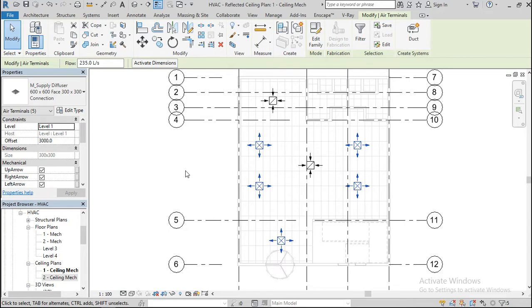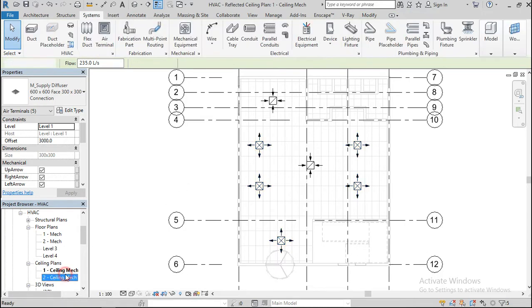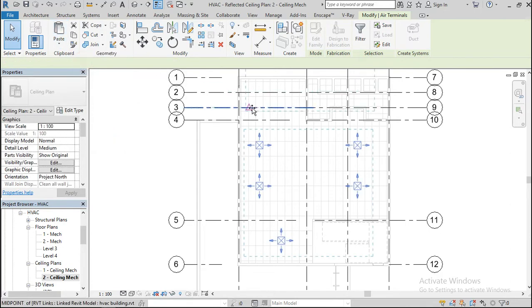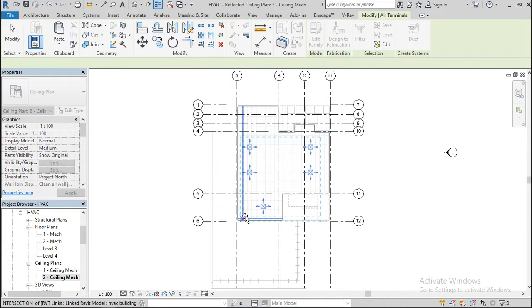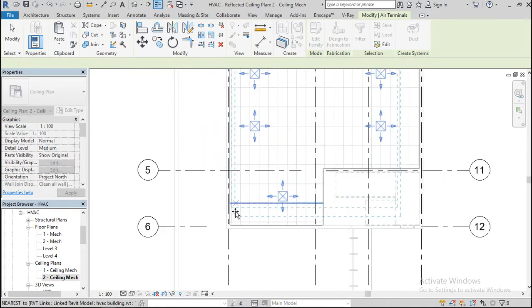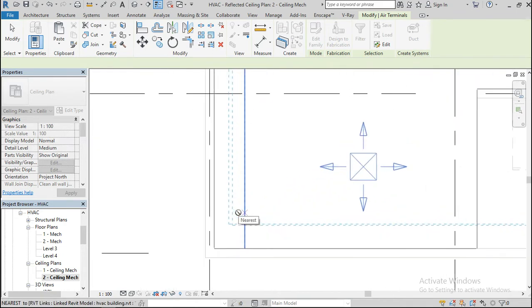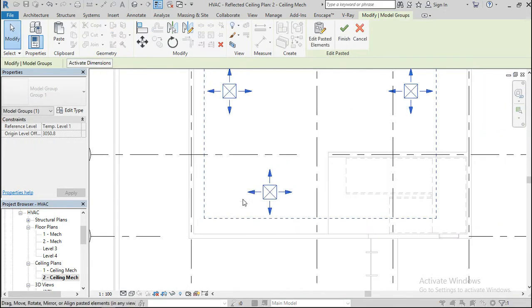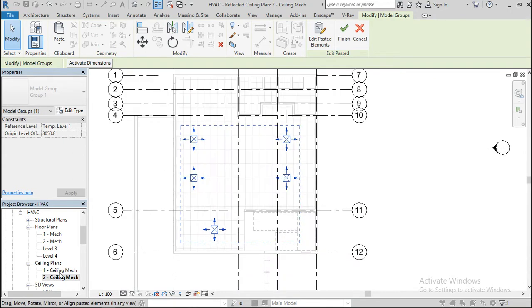Control C to copy, and now go to ceiling level 2, paste from clipboard, and let's see, I'm going to align it roughly to this, just roughly. Okay, I have it copied here.